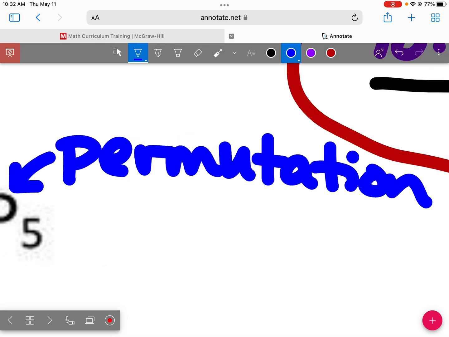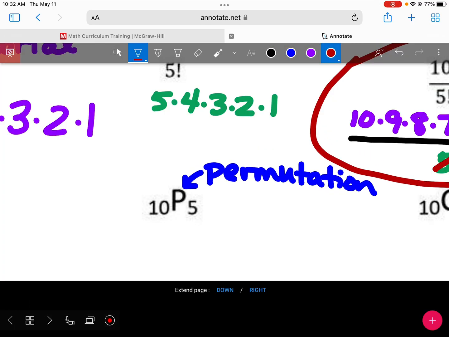Go ahead and enter that one into your calculator. 10p5. What does it come out to be? 30,240. It came out to be exactly the same, so that means the same thing.